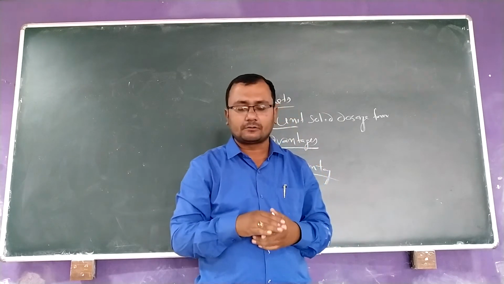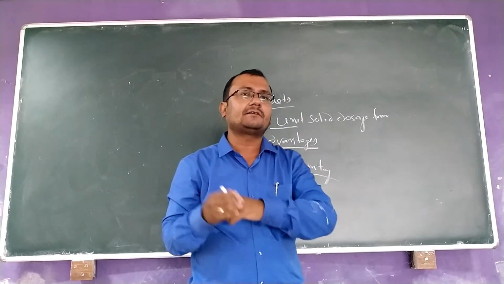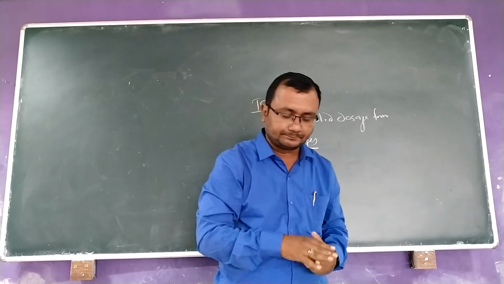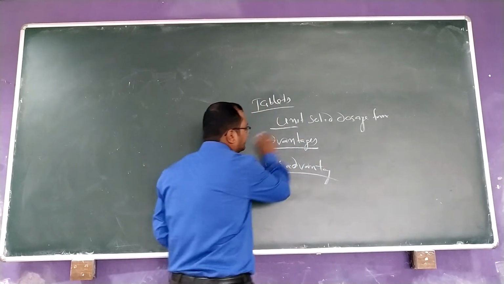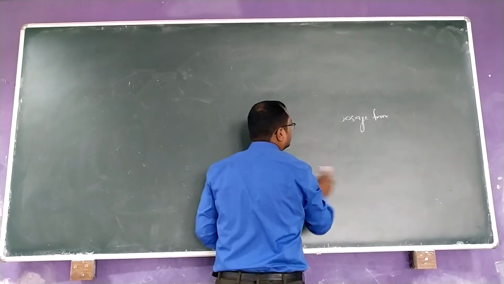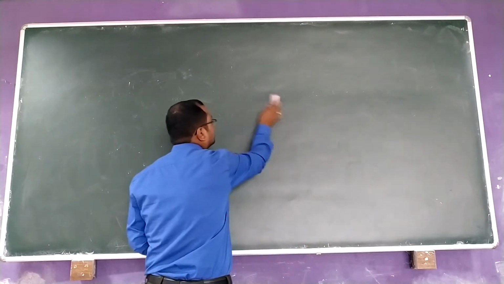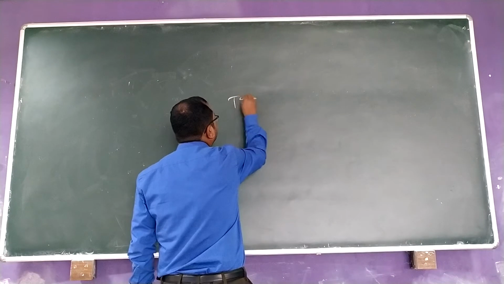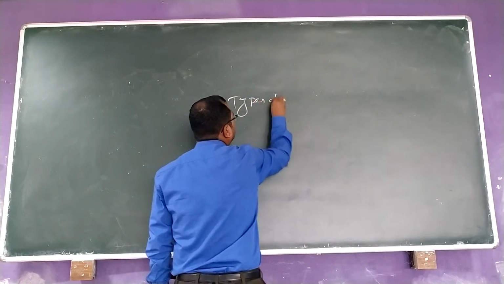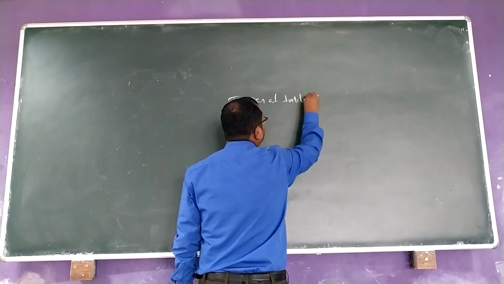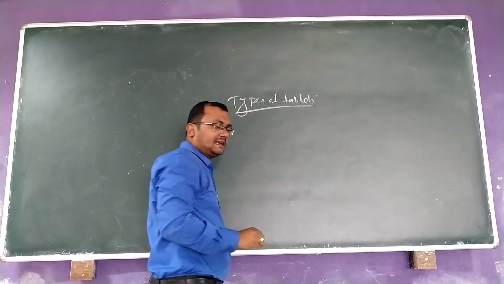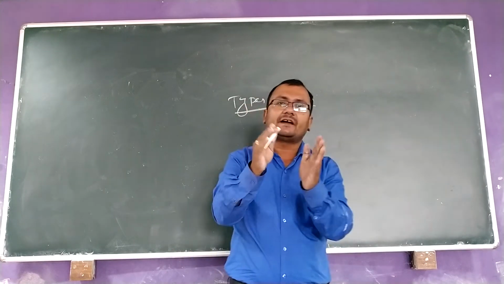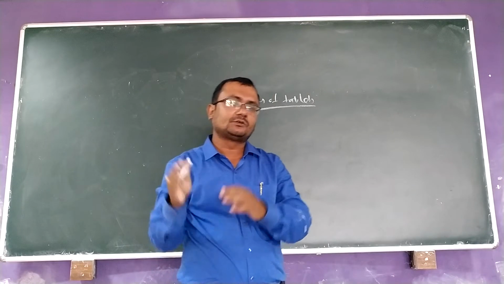Now let us discuss the classification of tablets, or types of tablets. There are so many types of tablets.